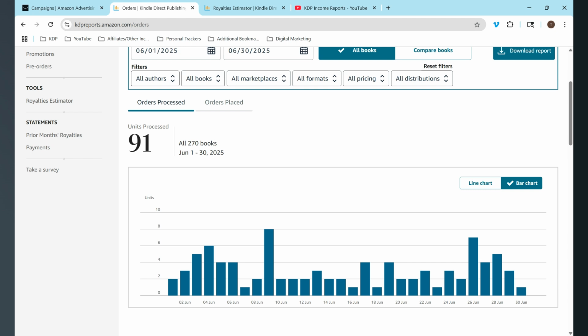And for orders, on June 9th I got 8, which is my highest order day so far, and my lowest looks like 1, and I have a few days at 1, but I sold a book every single day. KDP reflects the book in your dashboard once it's officially shipped out. So technically, I have at least one book that shipped out every single day for June 2025. That is so cool, and that hasn't happened for a little while, so I'm very, very excited about that.